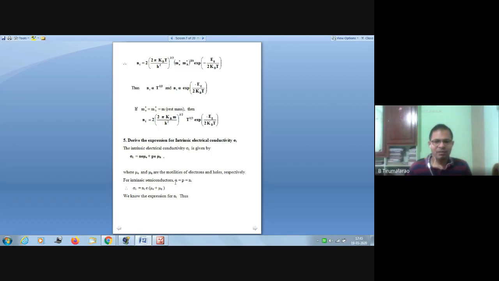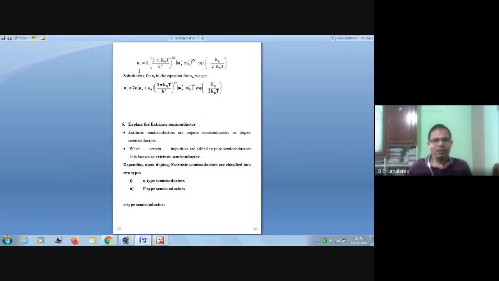For the intrinsic semiconductor, we know that the number of electrons is equal to the number of holes, that is equal to Ni. If you substitute Ni in this place, we take the common Ni term: Ni into e into (mu E plus mu H).